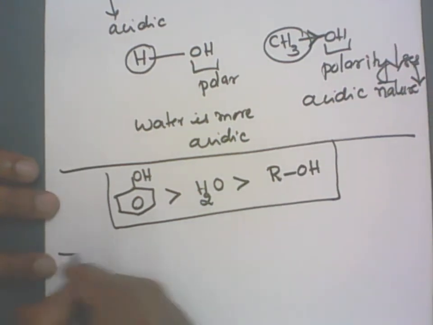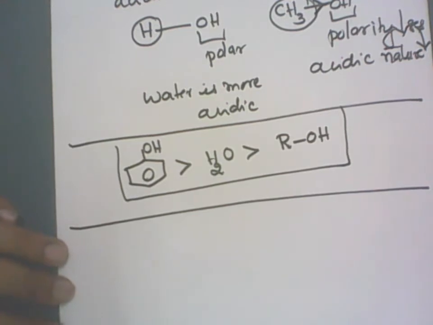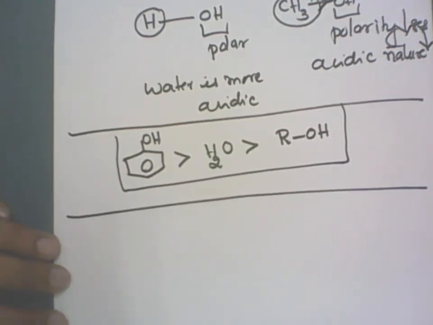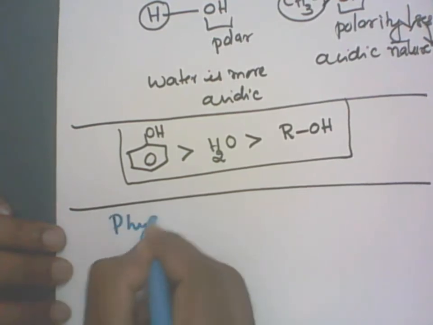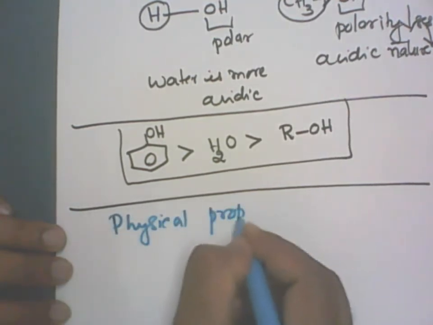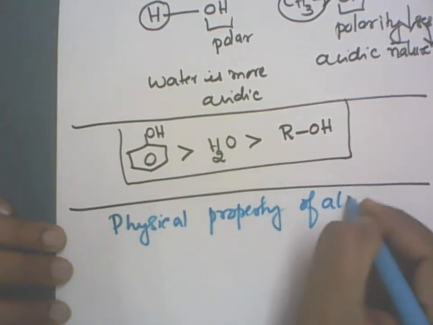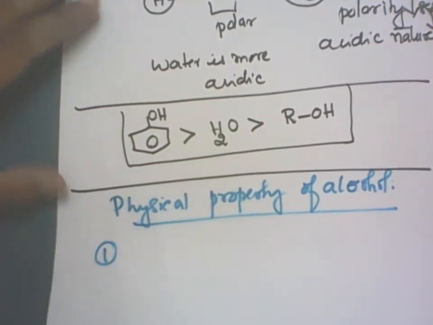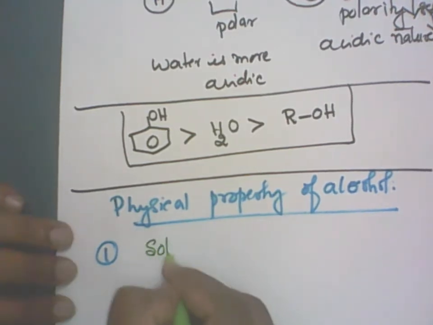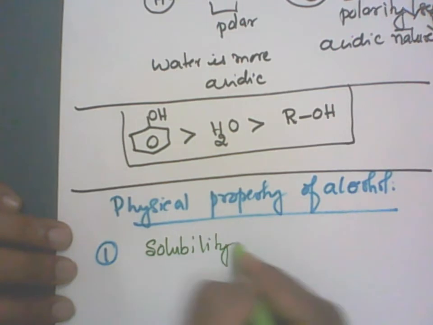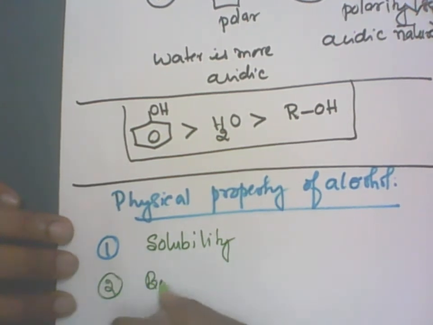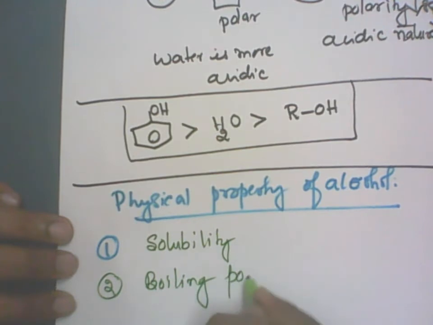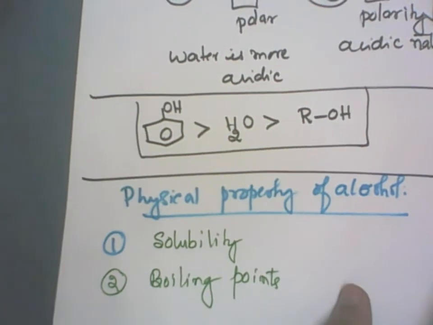Now we'll go for the physical properties of alcohols. We have to study two physical properties. First one is the solubility, and the second one is the boiling points. Clear? So let us move on to the first one, solubility.